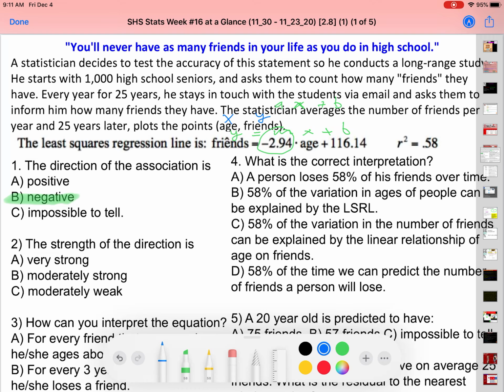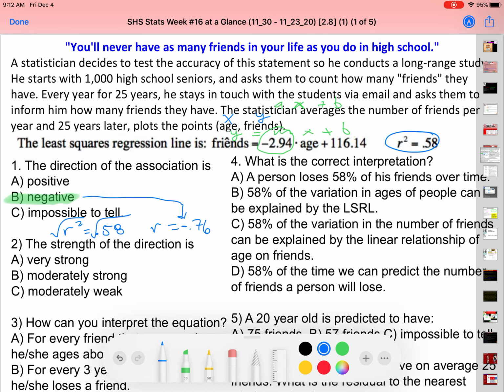Okay, question number 2. The strength of the correlation. The strength comes from the r value. So if r squared equals 0.58, and you take the square root of both sides, you will get an r value to be 0.76. Now, the strength and direction, the direction is negative because that comes from the previous problem. So you have an r value that's negative 0.76.